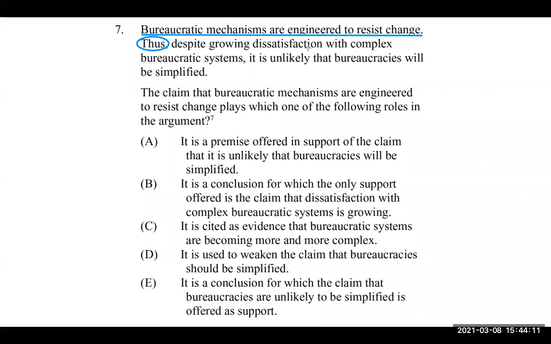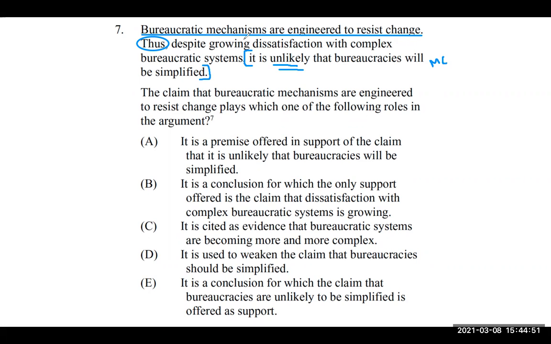So thus, despite growing dissatisfaction with complex bureaucratic systems, that's a fact, something is going on here. Despite people more and more not liking bureaucratic systems, surprise, it is unlikely that bureaucracies will be simplified. So this piece is going to be our main conclusion. Some pointers here: unlikely. That's coming from our author. Whenever our author makes an evaluative statement, we know that's our main conclusion.